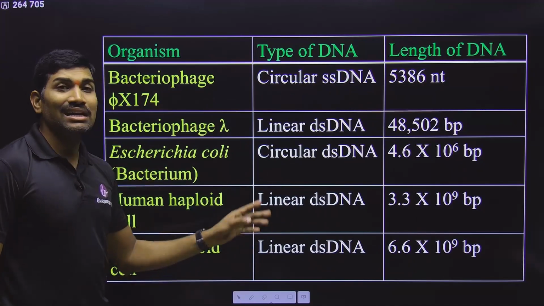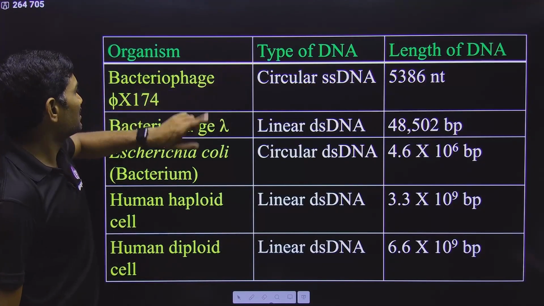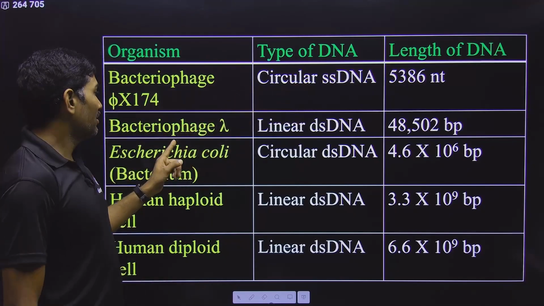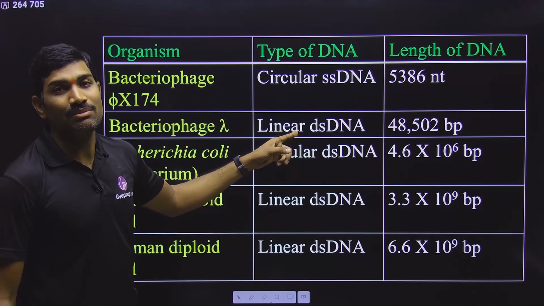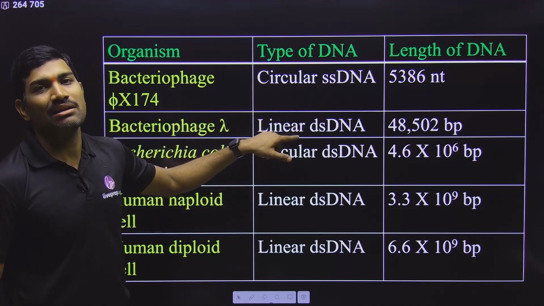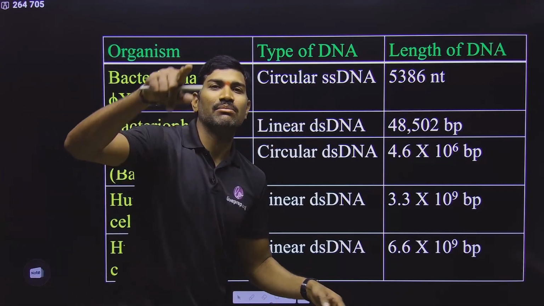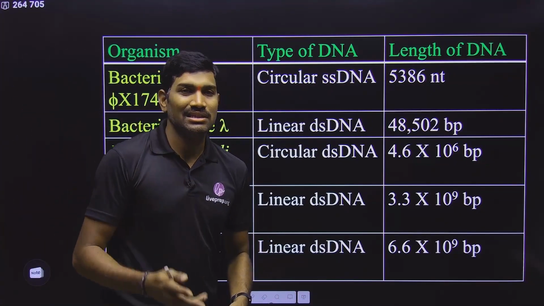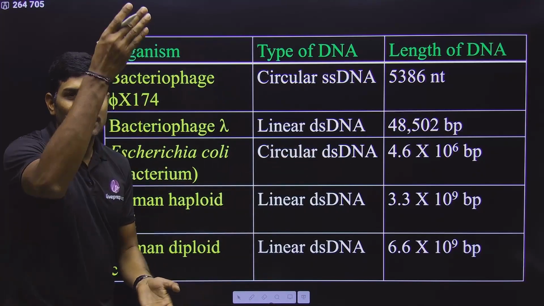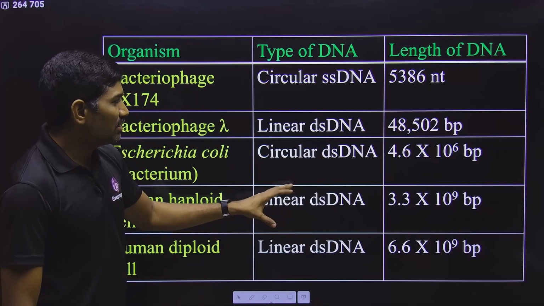But whether it is circular or linear, that you need to understand, right? Now, observe carefully. Bacteriophage φx174 is circular, whereas bacteriophage lambda has linear double stranded DNA. This one has circular single stranded DNA, this one has linear double stranded DNA. And for the E. coli bacterium, whenever we draw the bacterium diagram, we make it circular only, so you can understand circular double stranded DNA. And human chromosomes are linear, so linear double stranded DNA. In this way, logically try to understand.